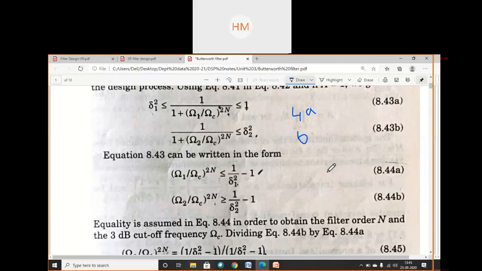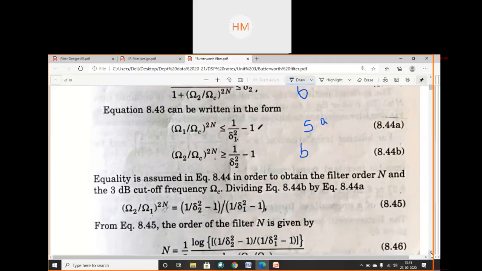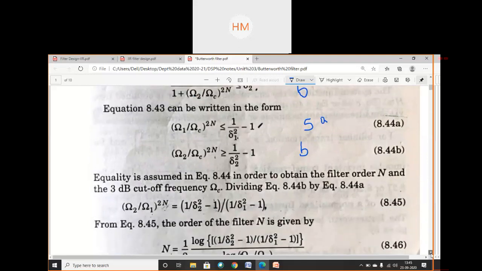Now write down that the above equations can be written in this form. Equation number 5a and 5b. Equality is assumed in the above equation in order to obtain the filter order.